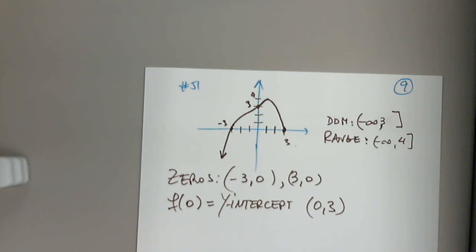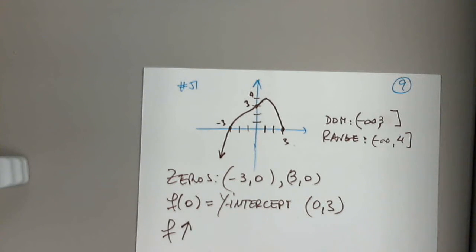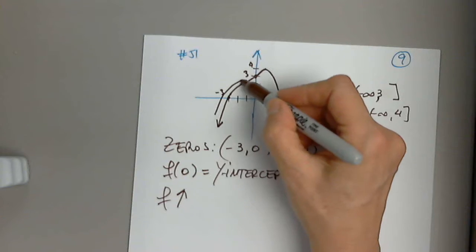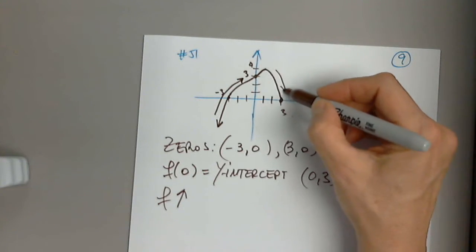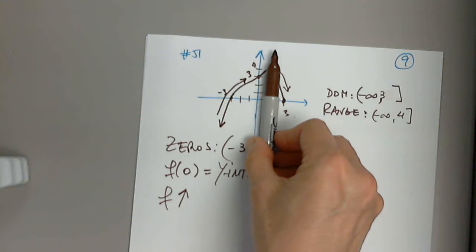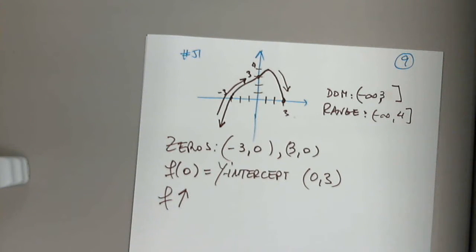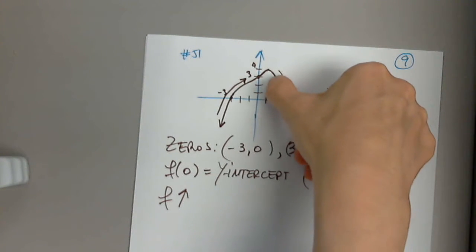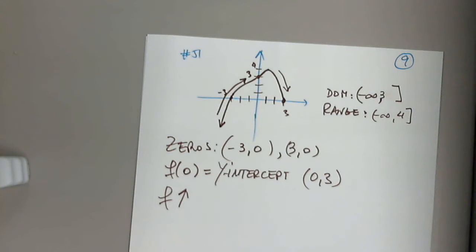Intervals on which f is increasing. F is increasing on, let's see. Between negative infinity and 1, the function is increasing. So increasing on negative infinity to 1.